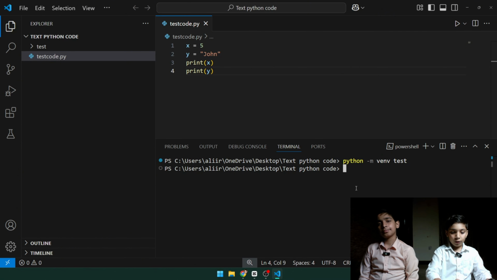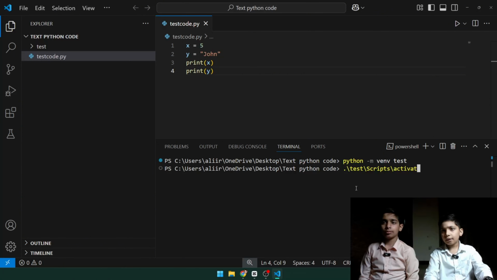Now dot, forward slash, then the name test, again a slash, then capital Scripts, with a capital S, again a slash, and then lowercase activate.